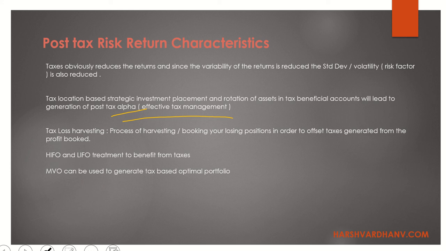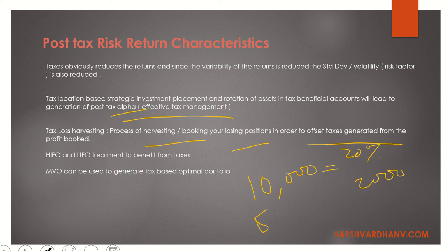Tax loss harvesting is a very common thing that almost everyone must be doing, right? It's basically harvesting your loss positions in order to offset taxes generated from the profit book. So suppose I had a 10,000 profit, and on this 10,000 I had to pay 20% of taxes. So effectively I have a 2,000 tax liability, right? That is going to be the case. And suppose in the other stock I have a, let me just erase this.